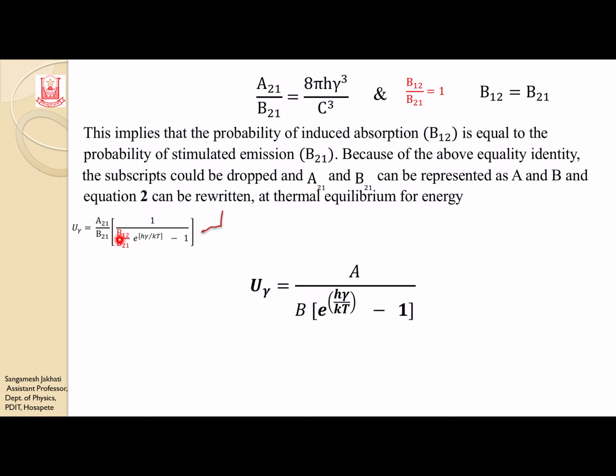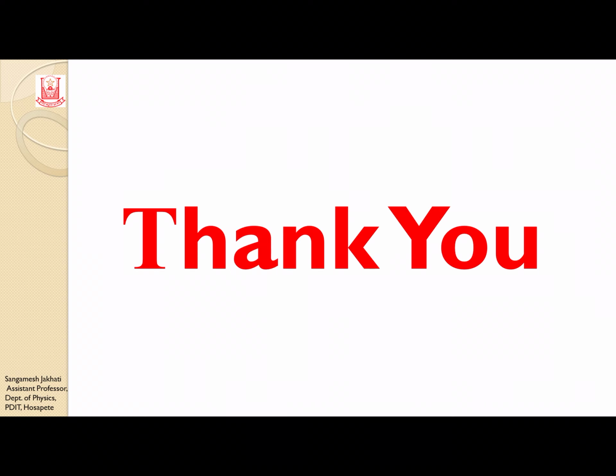So the remaining term is e to the power h nu by kT minus 1. This is called the expression for energy density, and let us say this is equation 4. So equation 4 represents the expression for energy density.